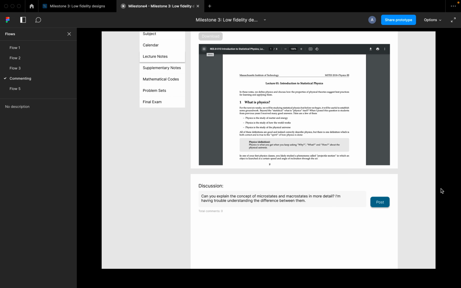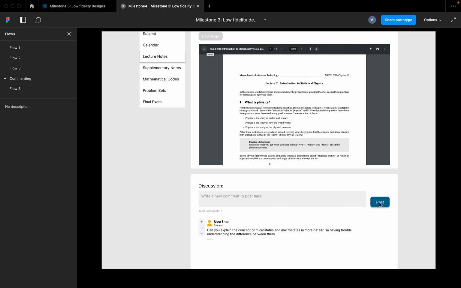I'm going to go ahead and paste in my question here, which is relating to my course topic. I want to ask a general question to everybody: Can you explain the concept of microstates and macrostates in more detail? I'm having trouble understanding the difference between them. So by engaging with this community, I potentially find answers to my problem using this discussion feature.